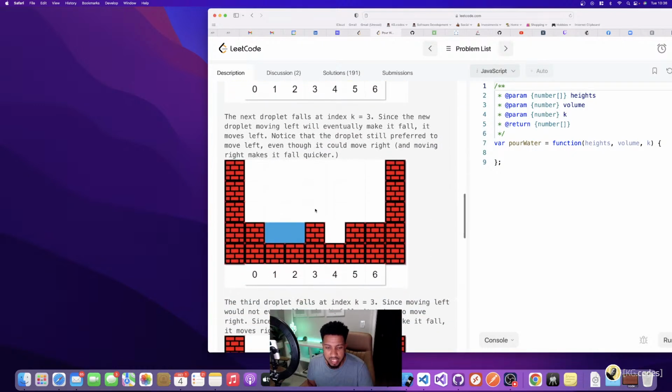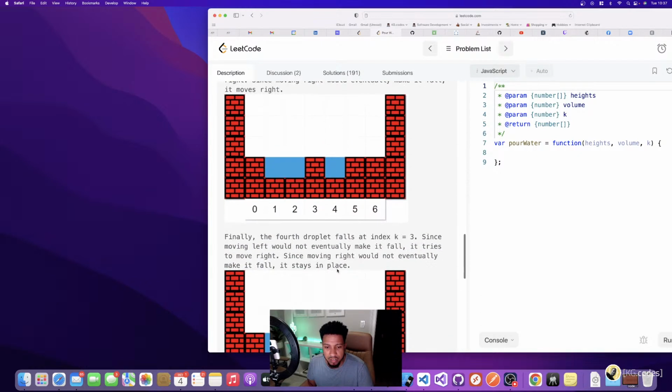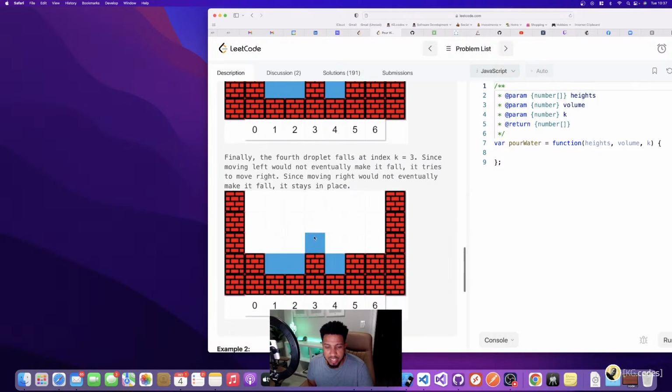But if I get in this case where there's no possible drop, where it always equals the same height, then if I get all the way to the end here, I know I need to stop this and go check right to see if I have a drop on the right. And if I have a drop on the right, drop it in the right side. And then, of course, the last case is if I don't have anywhere to drop on either side, then I just drop the water where it just dropped at in index 3.